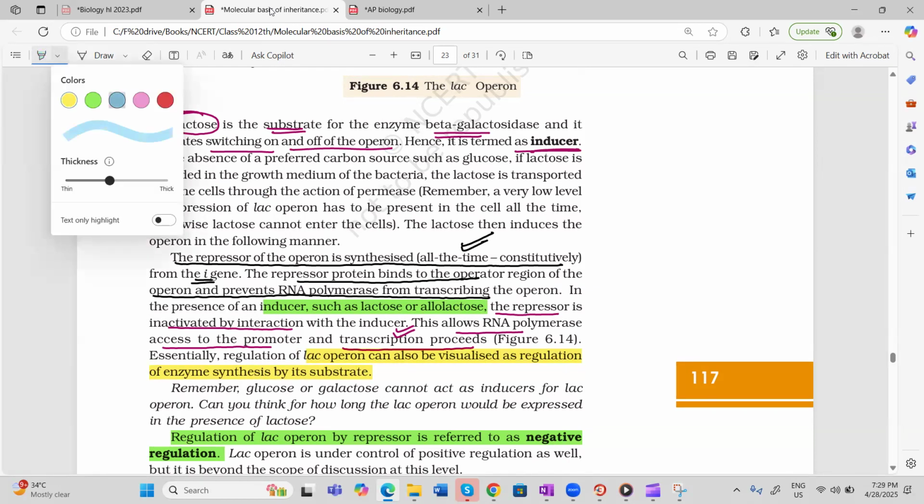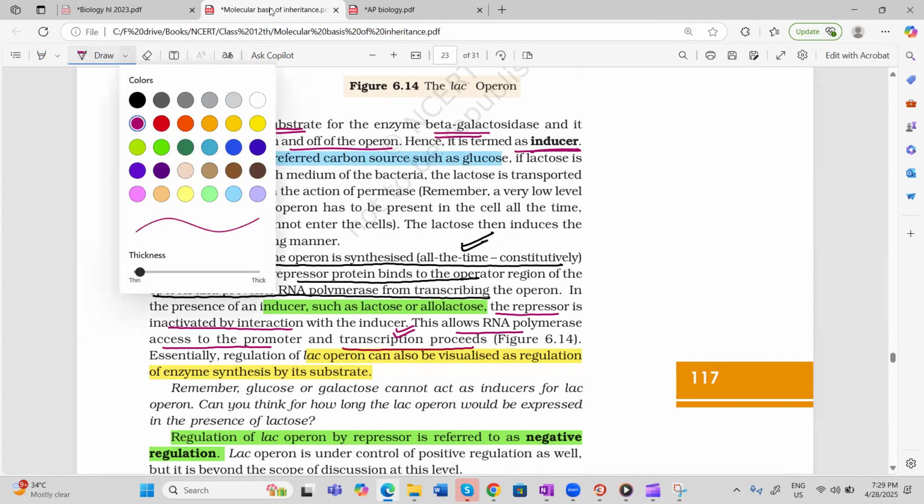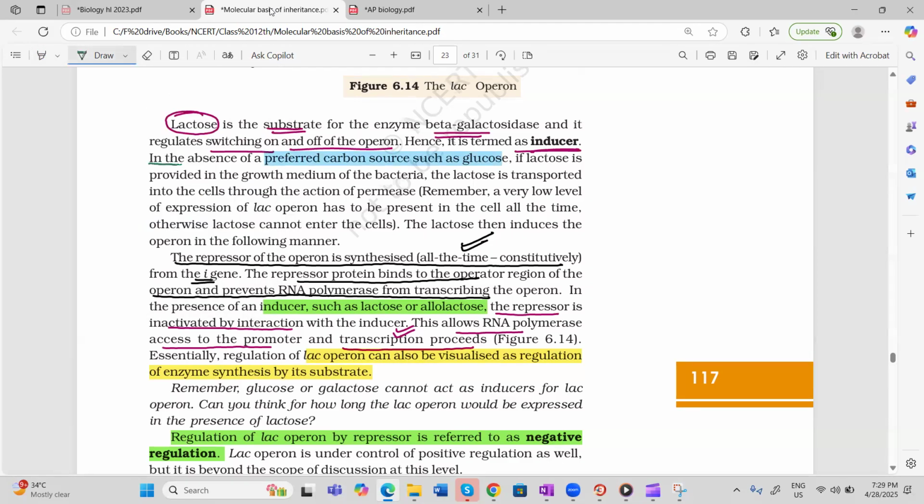Now, what is the preferred carbon source they want? The preferred carbon source is glucose. And suppose glucose is absent; in the absence of glucose, if lactose is provided, lactose is transported into the cell by the action of permease. And then, obviously, it will make the operon start. So what is the preferred carbon source of E. coli? E. coli's preferred carbon source is glucose.